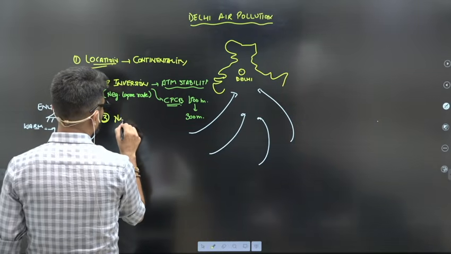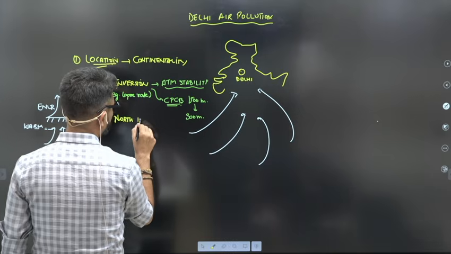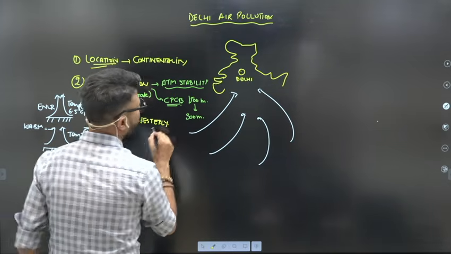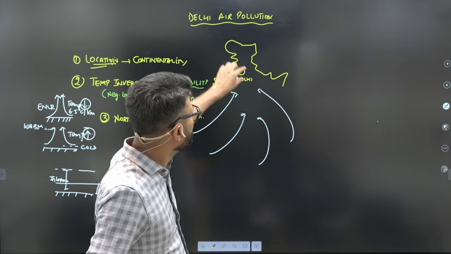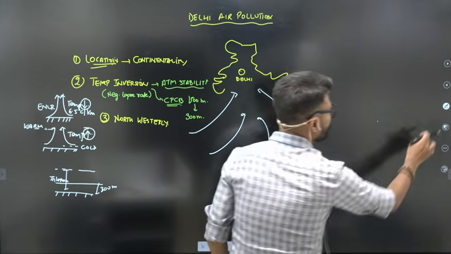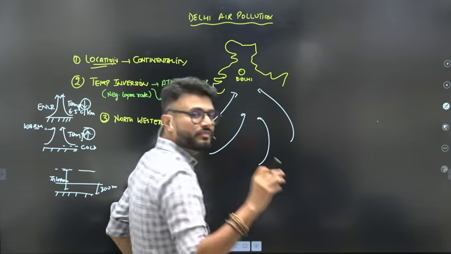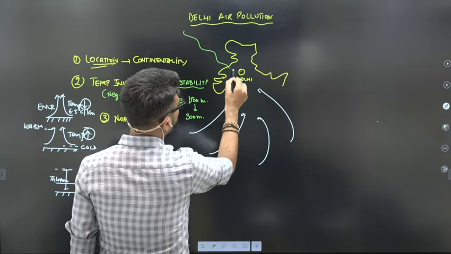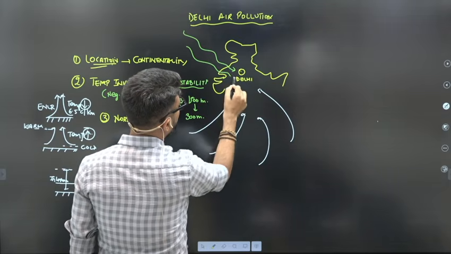The third important factor in this scenario is the northwesterly winds. Delhi during winters, and for that matter the entire northern India, experiences northwesterly winds coming from the Central Asian region towards Delhi.